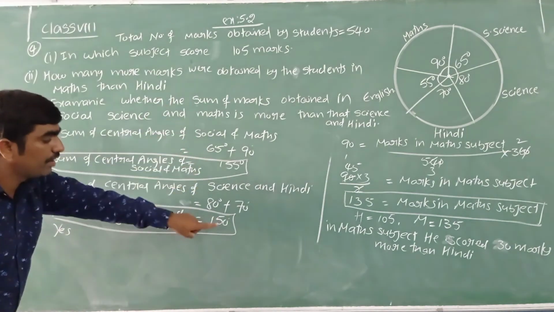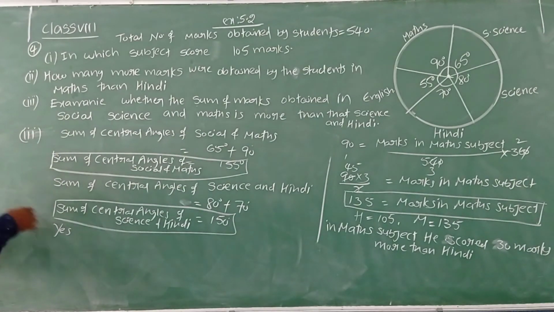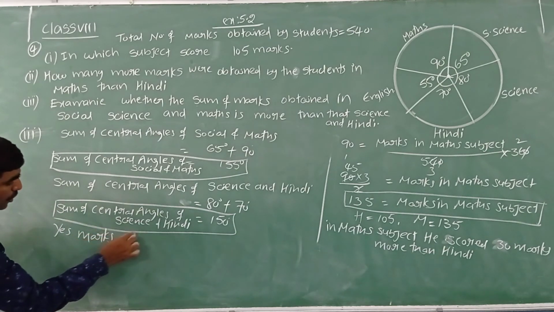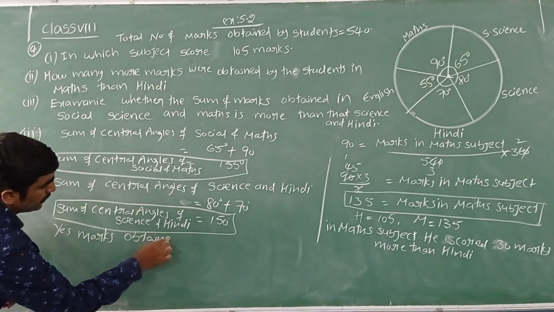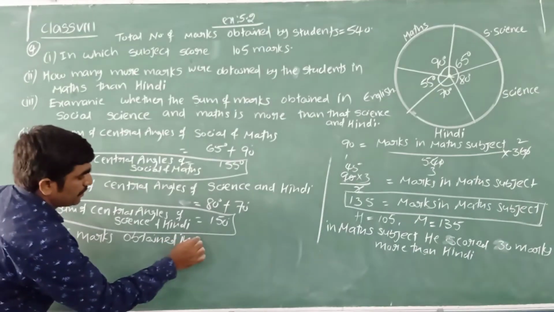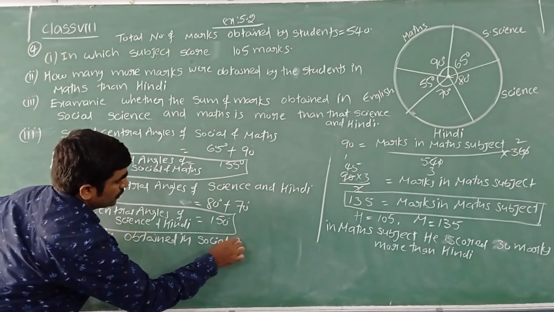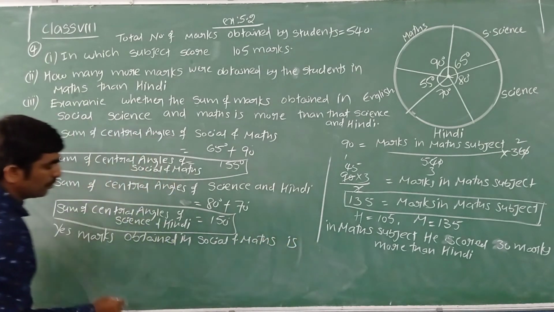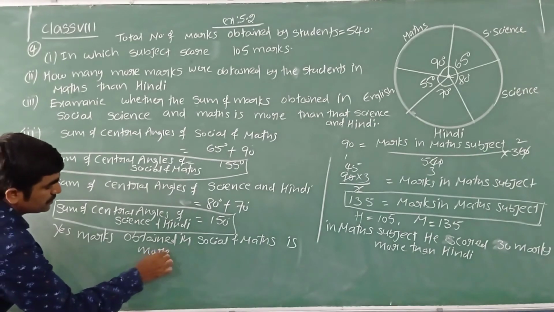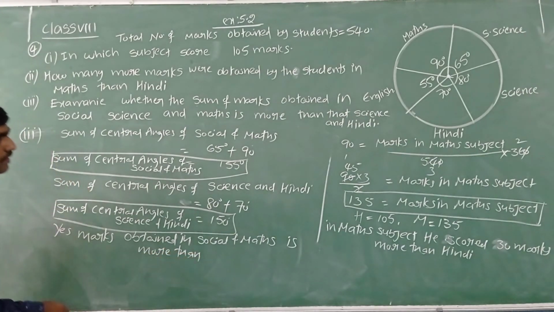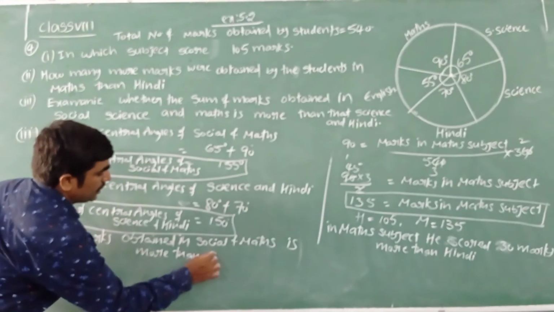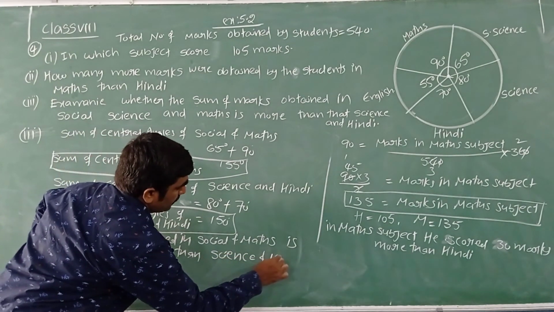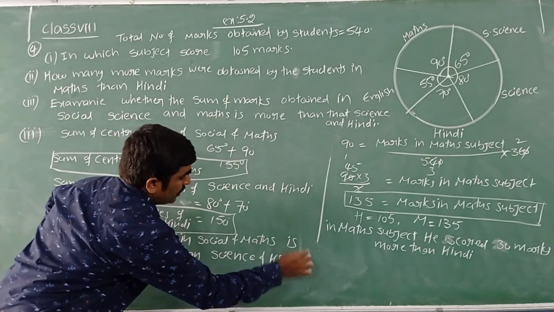So the marks obtained in social and maths are more than in science and Hindi.